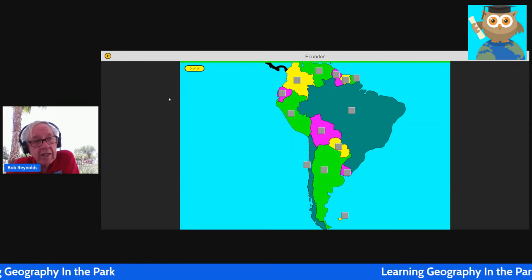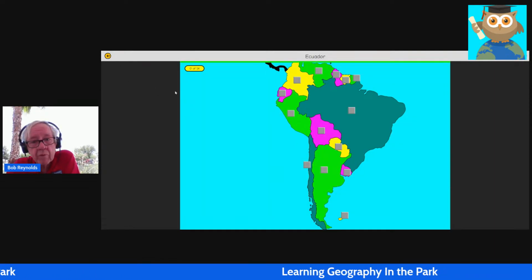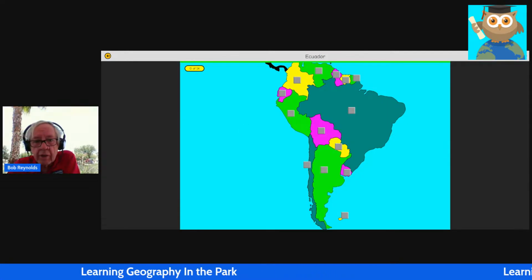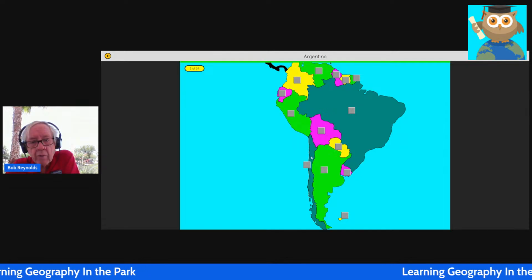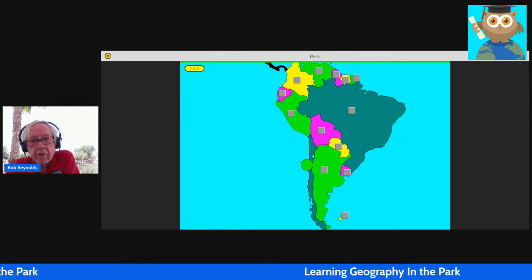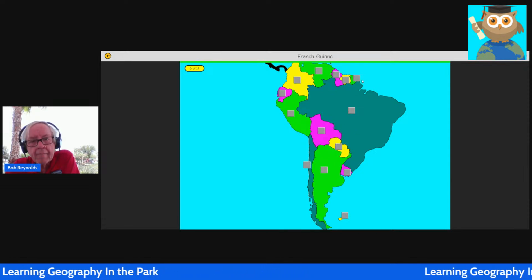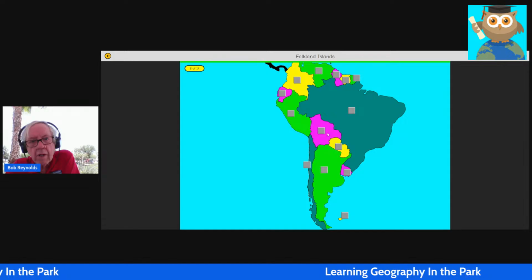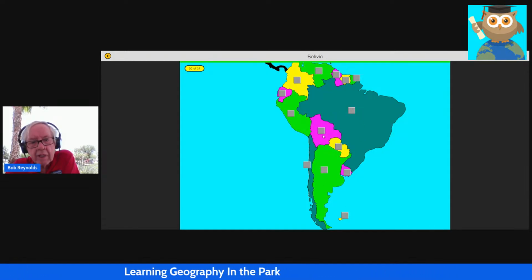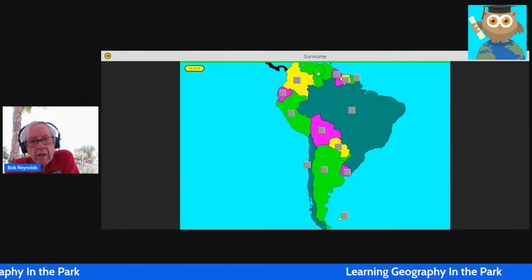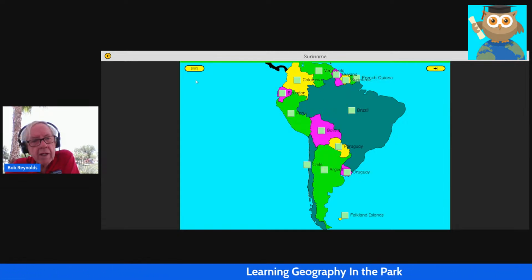We could exit at any time by clicking this button up in the top left corner, but we're going to try again to get 100%. You can go through this over and over until you get 100%. It asks for Ecuador, Argentina. Let's fly through this. Chile, Peru, Colombia. Colombia is connected. Paraguay, UP, French Guiana, Uruguay, Falkland Islands, Brazil, Bolivia, Argentina, Guyana, Venezuela, Suriname, and we got 100%.